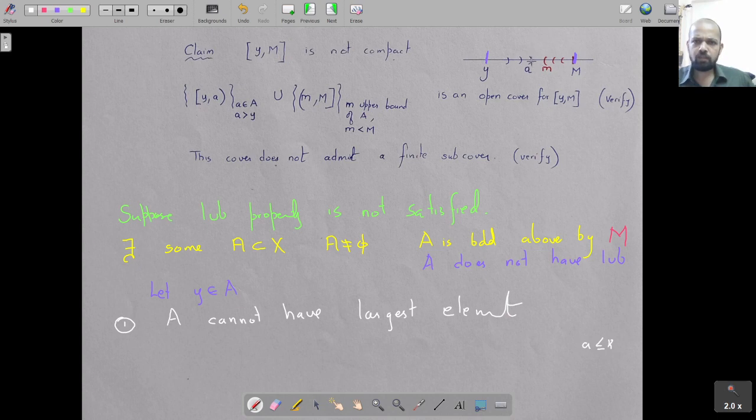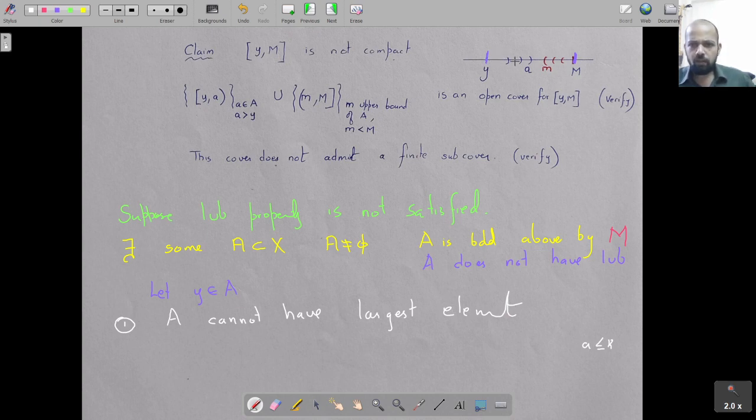An upper bound can always be in the set. So if there was a largest element in A, that would be an upper bound, and obviously it has to be the least upper bound, because anything less than k that you take cannot be an upper bound, since k is an element of A bigger than that. So the moment you have a largest element, obviously that's the least upper bound. So the fact that this A does not have a least upper bound tells you A cannot have a largest element.